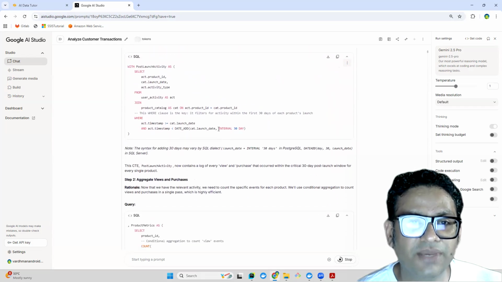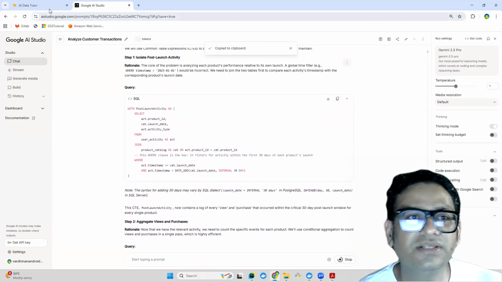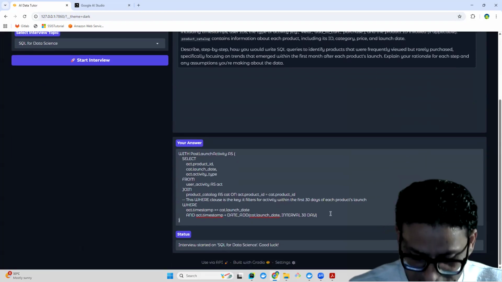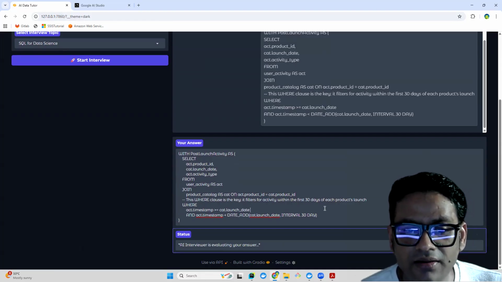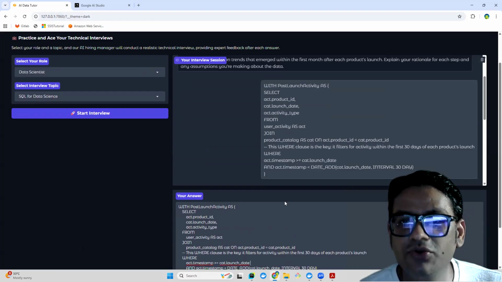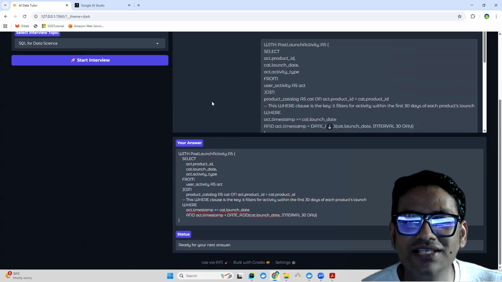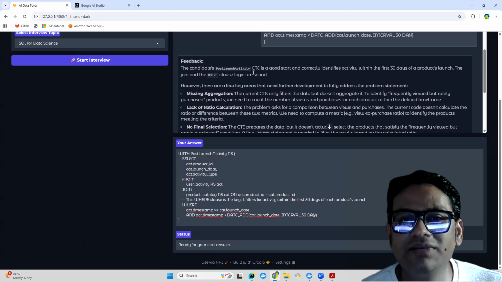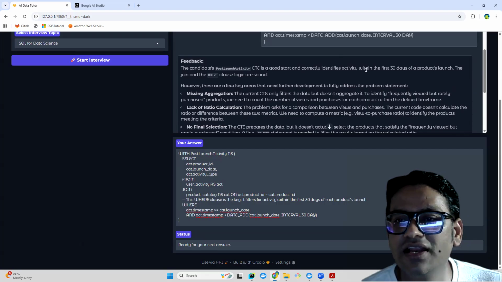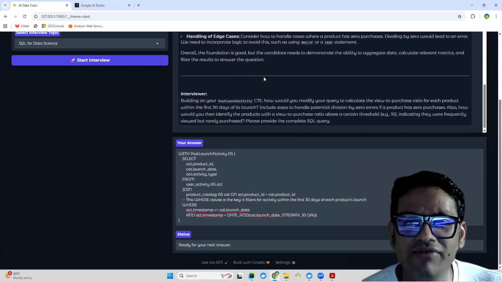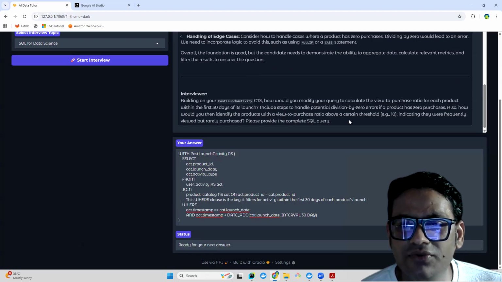So it's saying step by step. Okay, so we can simply say this is how we're going to do it. So it is going to evaluate your answers, right? Now it has asked another question. The foundation is good. You can see the feedback: the candidate's post launch CD is a good start and correctly identifies activity within the first 30 days of product launch. So based on whatever query you have given, it is suggesting what you have done is good. Now it moves on to building the interview and so on.